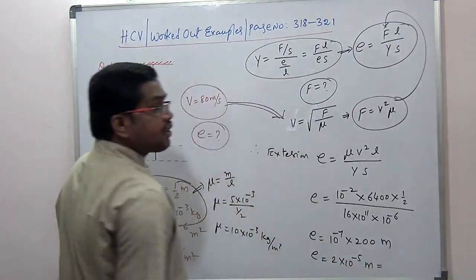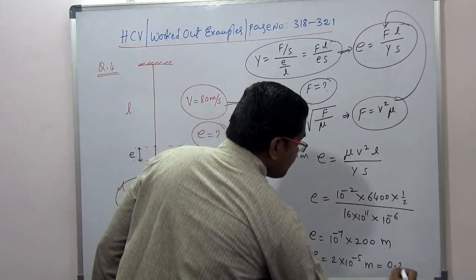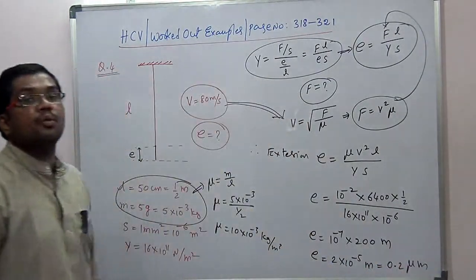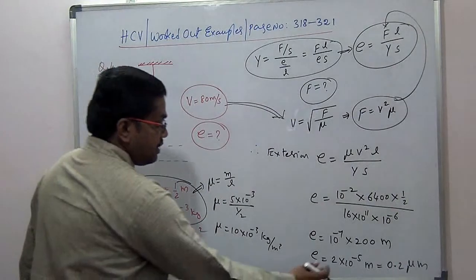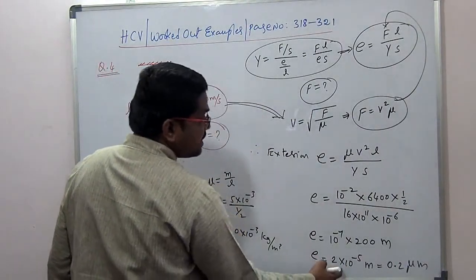We can write it in micrometers. It is 0.2 micrometers. Micro means 10 power minus 6. You can even put it in millimeters also. So how to put it in millimeters? You give 2 zeros here, 0.02 millimeters.